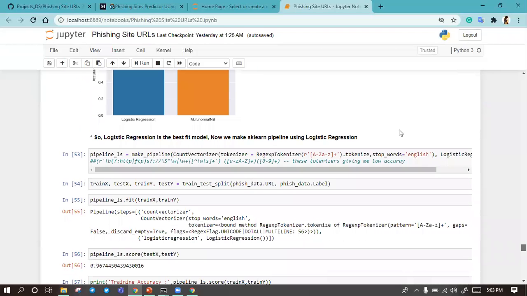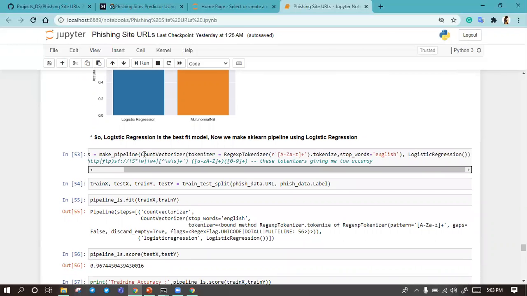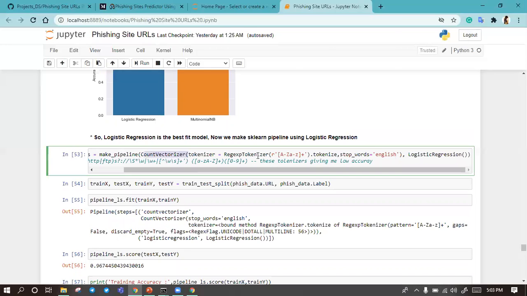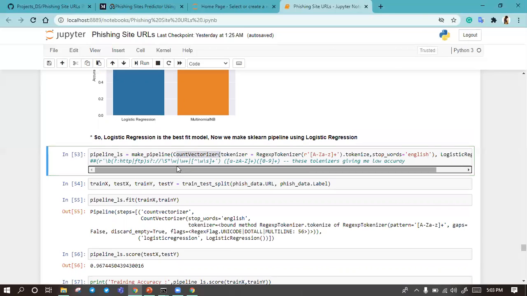After that, I am using logistic regression and creating a pipeline. Here I am just passing CountVectorizer. Here I am using a regular expression tokenizer and stop words equal to English. Using stop words, it will stop all the English words. I also used other tokenizers, but these are not giving me the best accuracy. So I selected this one. It's giving me 96 accuracy, which is good.